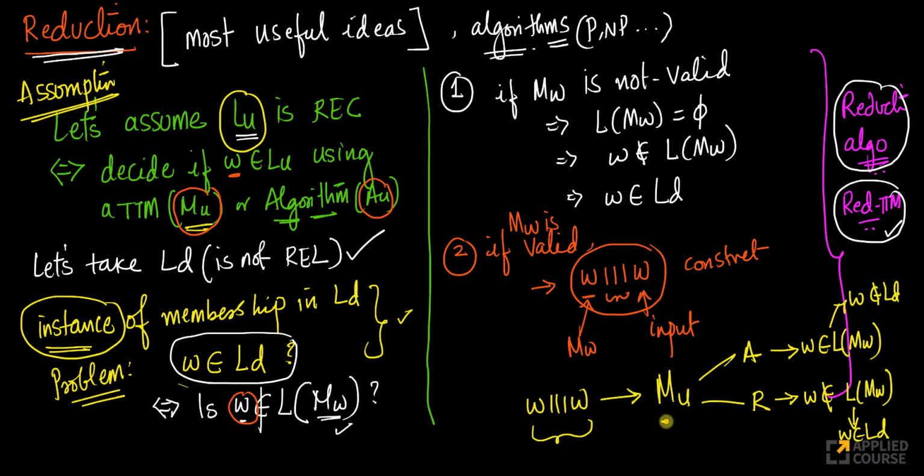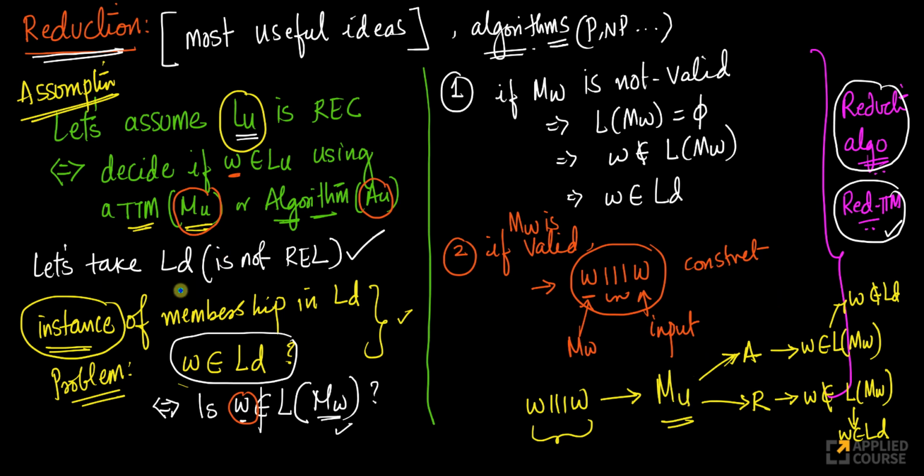I assumed that I have a total Turing machine MU which can decide if a word belongs to my universal language or not. MU is a Turing machine, and I'm assuming it's a total Turing machine. That's the assumption I started with. Because it's a total Turing machine, there are only two outputs. There is no infinite loop here. This is a very, very important part of the logic. Okay. Now look at this. Now everything breaks down.